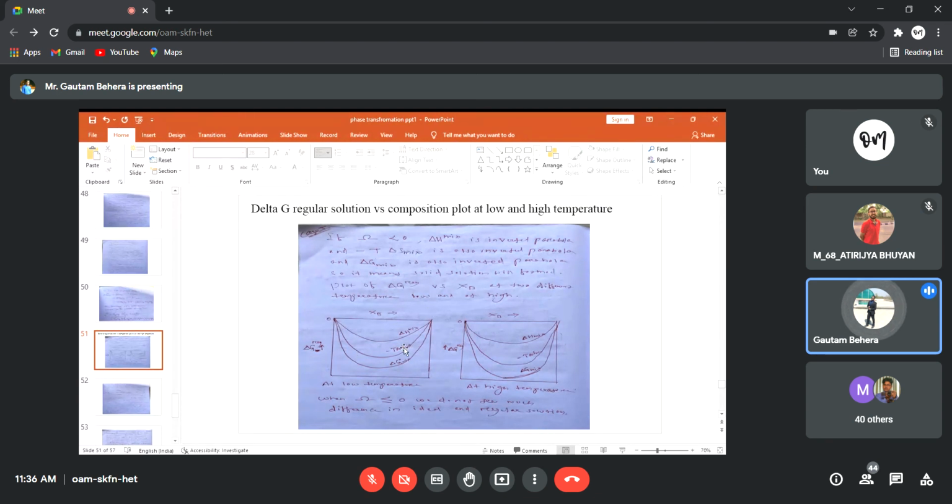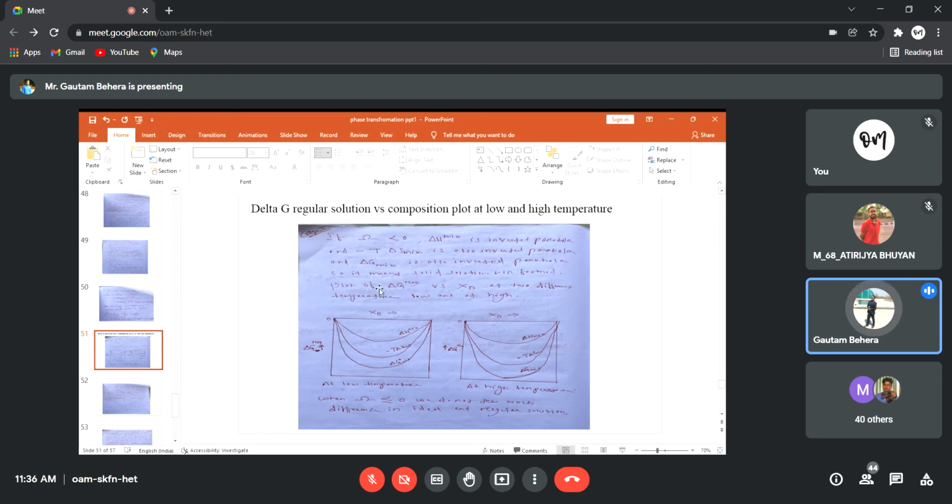So delta H mix alone would be a normal parabola. But the moment you multiply with minus T, it becomes negative, so it will again be an inverted parabola. You can see that if omega is less than 0, then delta H mix will be negative, so this is the curve for delta H mix. Now delta S mix will be a normal parabola, but the moment you multiply with minus T, it becomes an inverted parabola. And because temperature is there, it goes further downward.